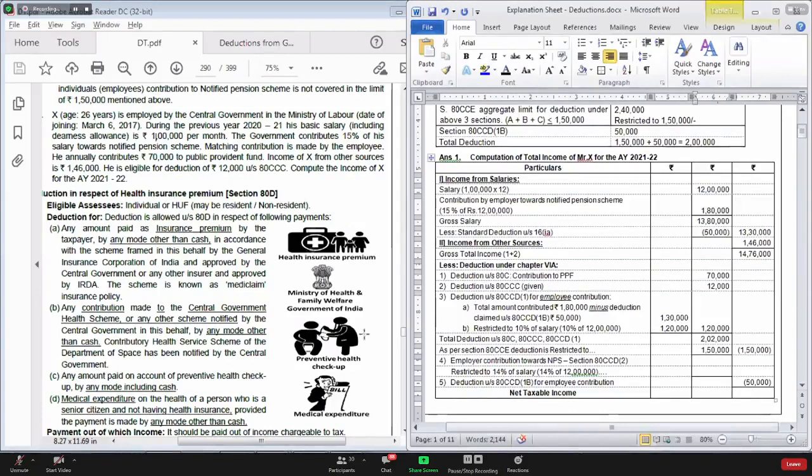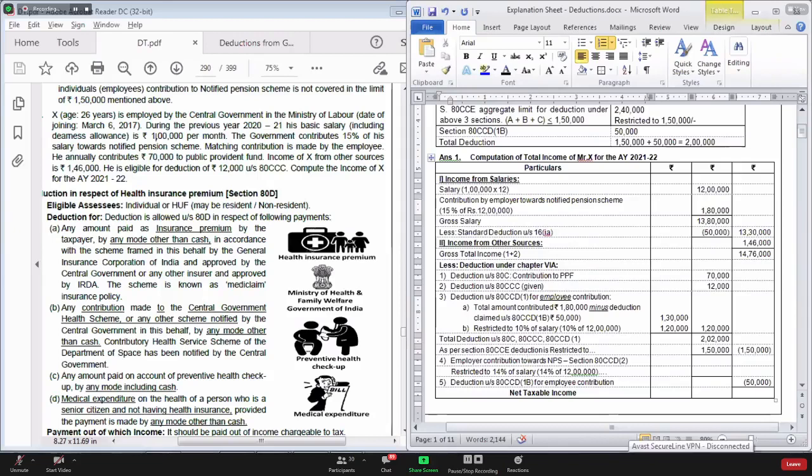Yes, have you understood? See where you can make the mistake, it is very important for you to realize. 14% by mistake, you should not apply to employees' contribution, you should apply only to employer's contribution. Now you tell me, for employer's contribution, deduction under section 80CCD subsection 2 will be how much?